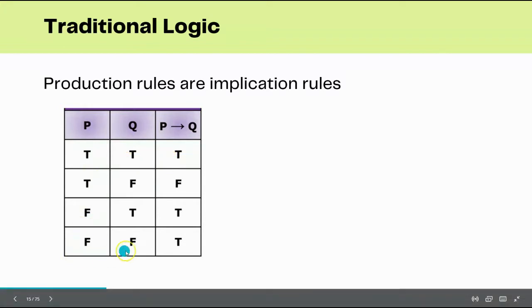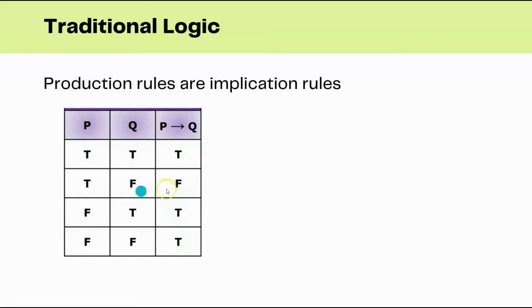When P is false and Q is false, it is also true. Where it becomes false is when Q is false and P is true. In that condition alone, P implies Q will be false. Otherwise, it will be true for all other conditions.